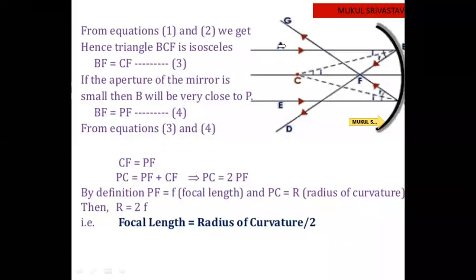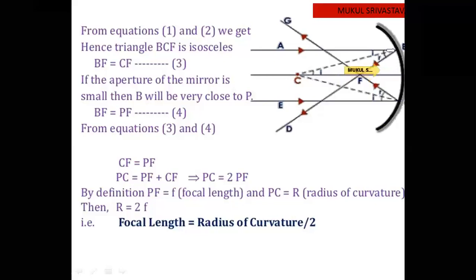Now again, if you see, BF is equal to CF, as this angle I is equal to angle R. So these lines are also equal. That is BF is equal to CF. Now this BF is equal to PF.